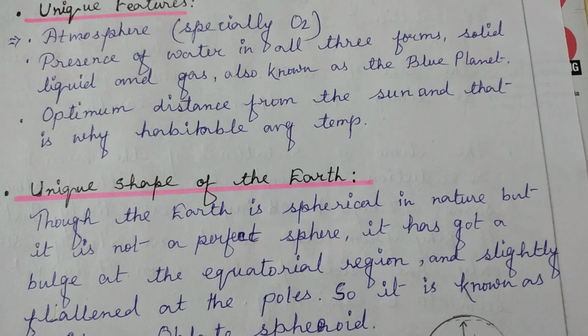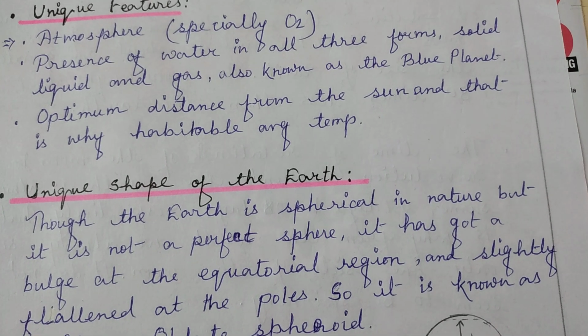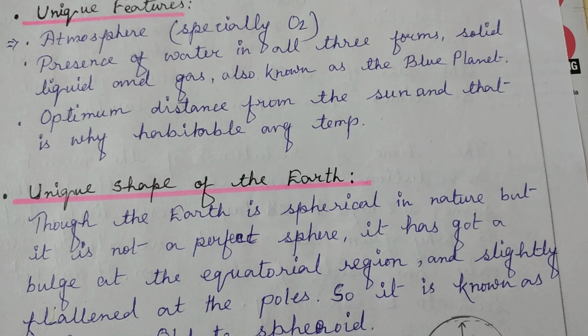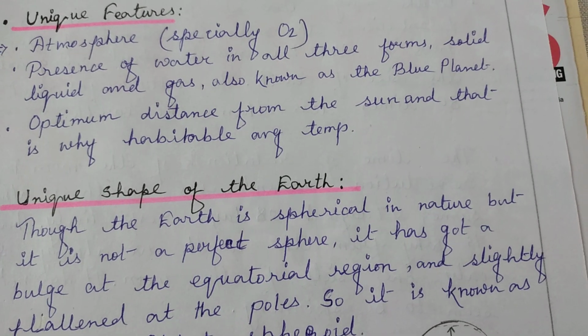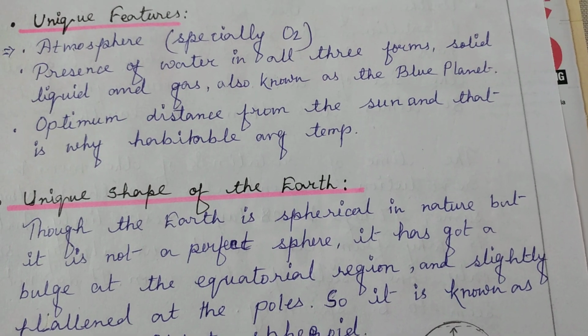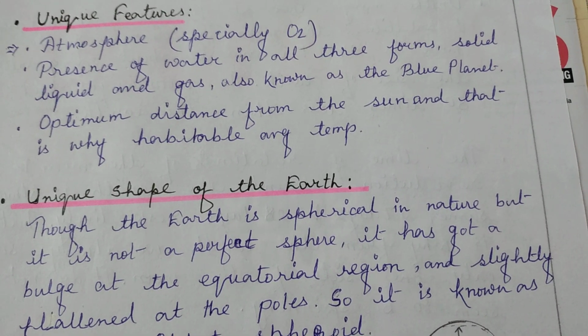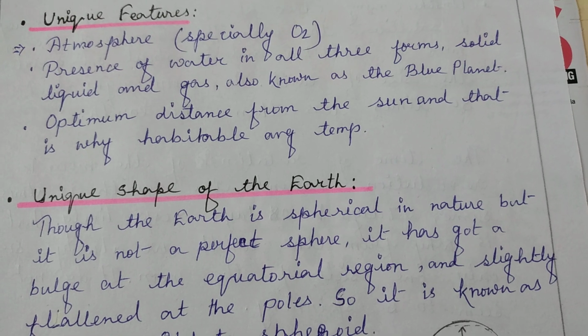On an average, we can say that the average temperature of the entire Earth is 17 degrees Celsius, which supports life. Mind it, this is the average temperature.